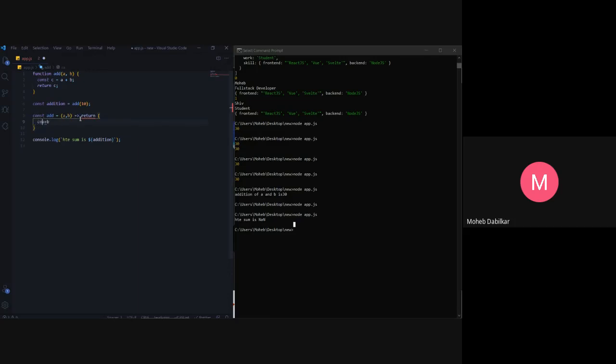Okay, what did I do now? Okay, so this is your arrow function now. I'm doing something wrong over here also.